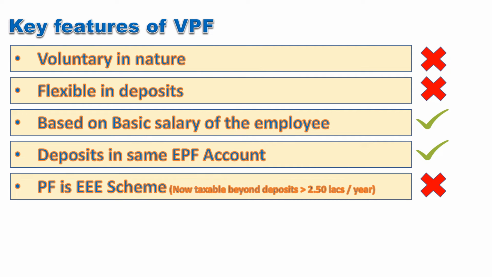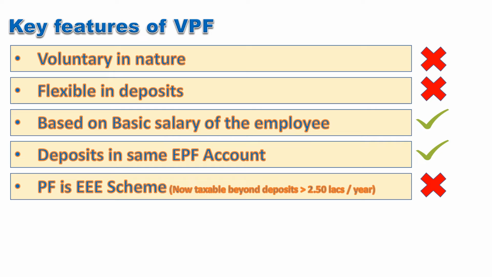PF has many advantages. The scheme is very flexible in the sense that you can withdraw amounts as per the permissible limits within the guidelines issued by the government for PF. The contributions made under the VPF are, however, not very flexible. Usually, whenever an employee wishes to increase contribution by way of VPF, he has to confirm the same in terms of percentage of basic salary or in terms of amount, and the company starts deducting the same and adds it towards the PF account in the form of VPF contribution. Usually, the company takes this from employees once a year and starts deducting the amount towards the end of the year.